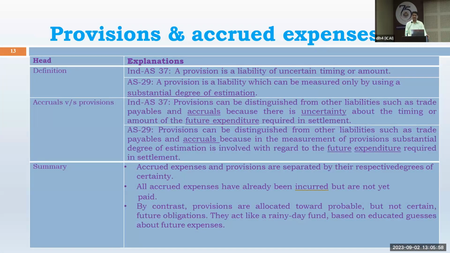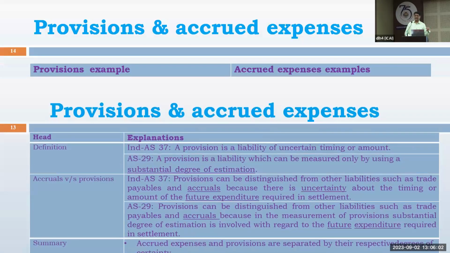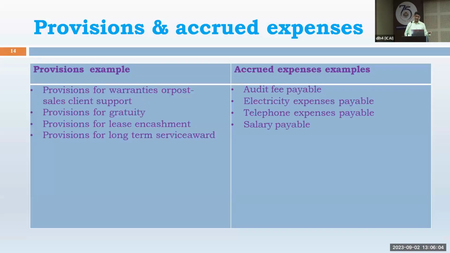Accrued expenses are already incurred, the liability has already arisen, and it is just paid subsequently. So it is to be considered under clause 44. Some examples are given, provisions and accrued expenses.